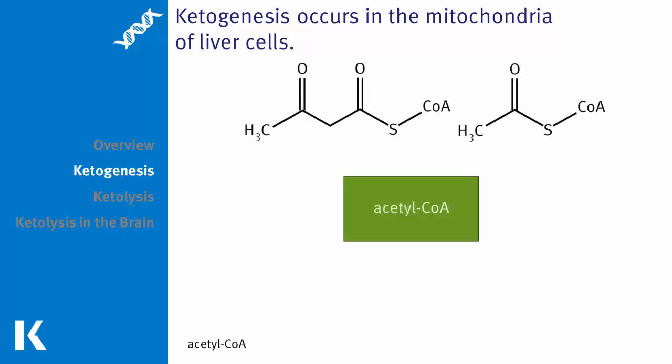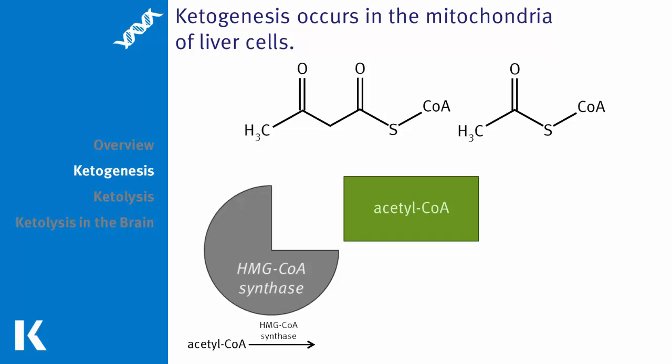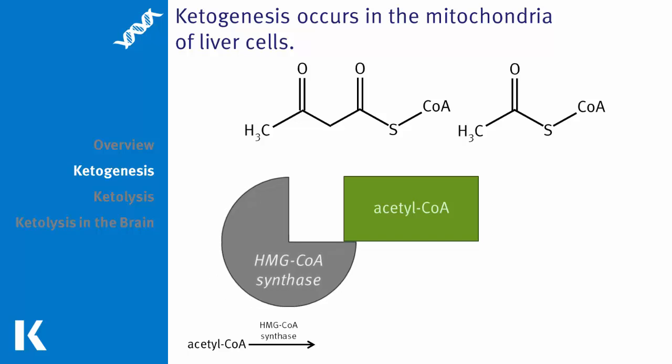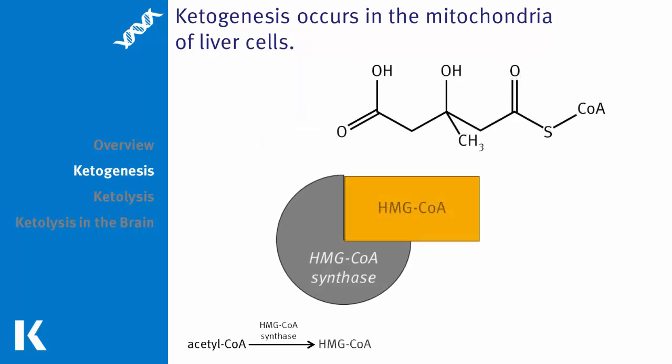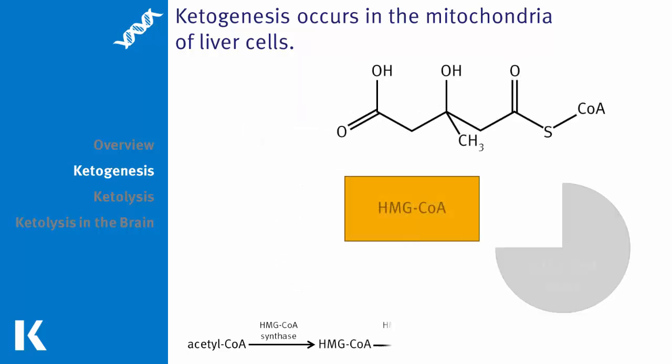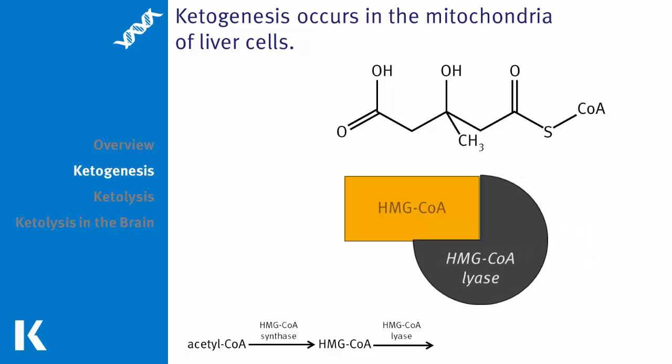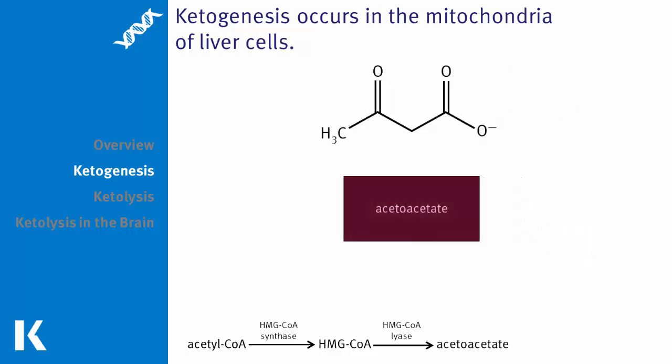Ketogenesis occurs in the mitochondria of liver cells when excess acetyl-CoA accumulates during a period of prolonged fasting. The enzyme HMG-CoA synthase combines an acetyl-CoA molecule and an acetoacetyl-CoA molecule to synthesize HMG-CoA. HMG-CoA is then broken down by HMG-CoA lyase into acetoacetate and acetyl-CoA.